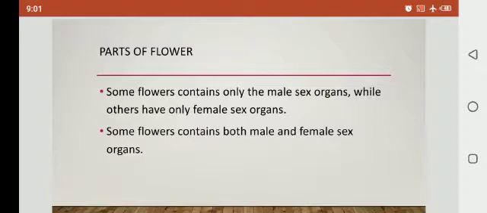Parts of a flower. Some flowers contain only male sex organs, while others have only female sex organs. Clear? Some flowers contain only the male sex organs, meaning they are male flowers, and others have the female sex organs, which means they are female flowers. Some flowers contain both male and female sex organs.